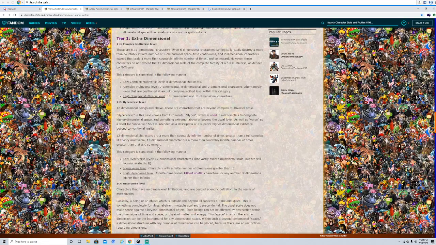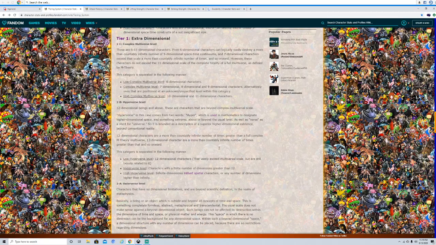That's low hyperversal, whatever you call it. Now for high hyperversal, basically, you can destroy an infinite amount of Hilbert spatial dimensions. Good examples of this in the hyperversal range are Unicron and Primus. You can scale them anywhere from hyperversal to high hyperversal.